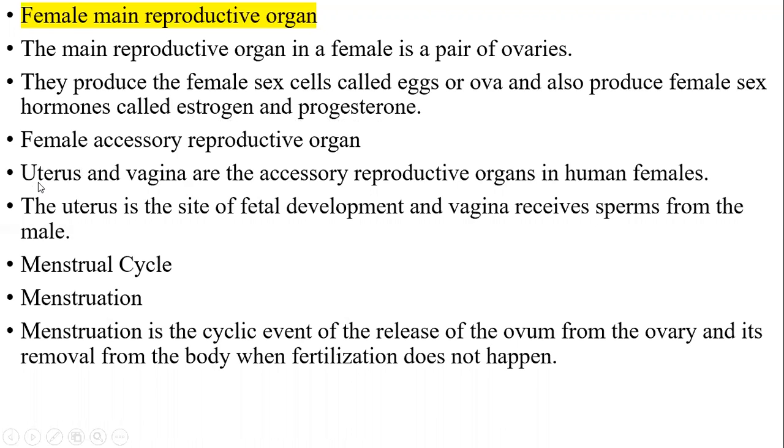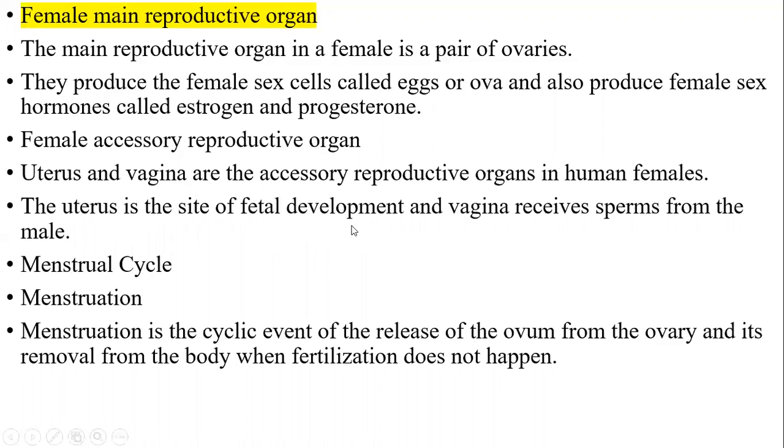Female accessory reproductive organs: the main reproductive organs are ovaries. Accessory, or secondary, reproductive organs are uterus, which I showed you in the picture, and vagina. What is the function of uterus? The uterus is a site of fetal development.